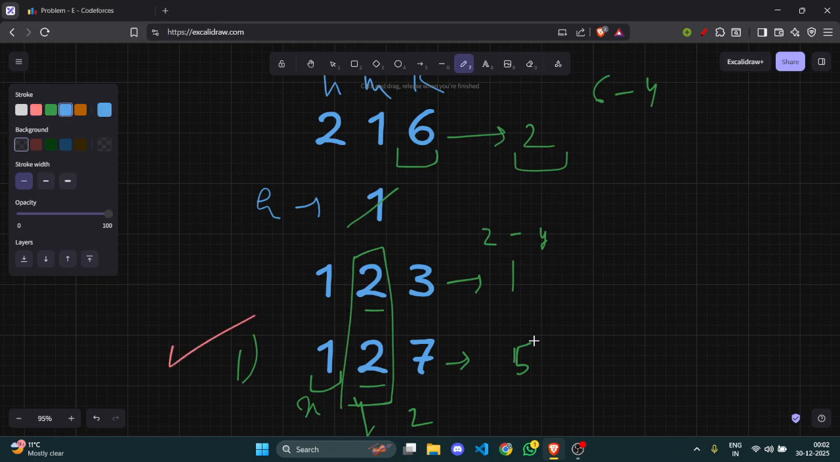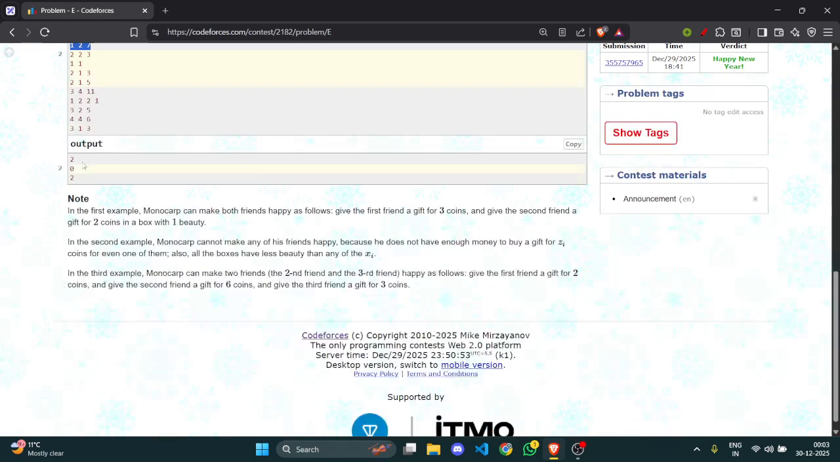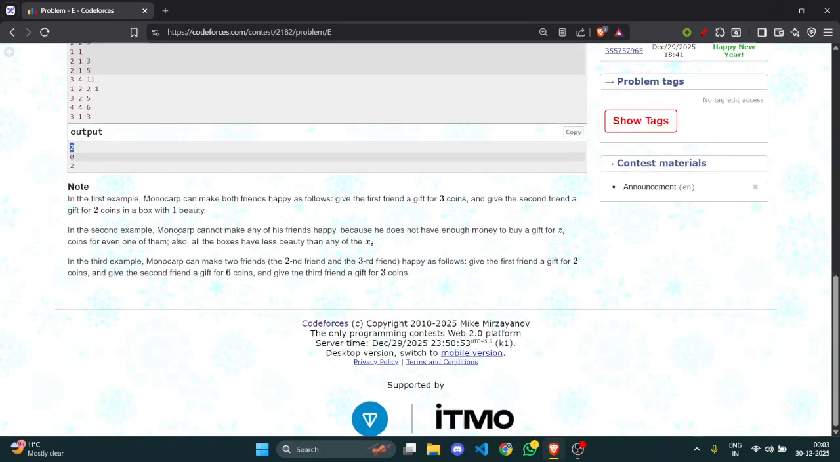Now I need to make him happy. He demands a box of one size. But do we have a box of one size? No, because this is already over. So can I make him happy with money? Yes. What extra money does he demand? One. And do we have extra money? Yes, we already have two extra money. So this two gets changed to one, and yes, this is also happy. So how many people have we made happy? We have made two people happy.